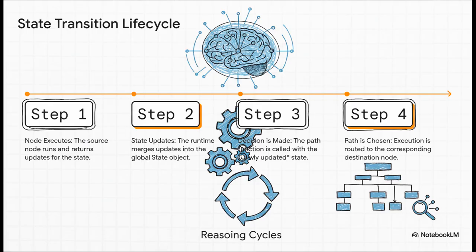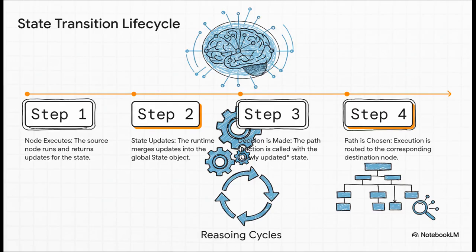Now, the order this happens in is super important. Check this out. First, the node runs and does its thing. Then, its results are used to update the global state. And only after the state is fully up to date does our decision-making function get called.